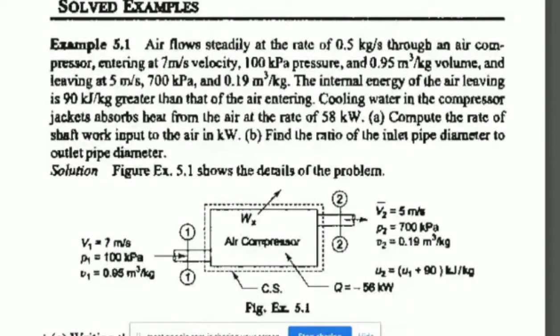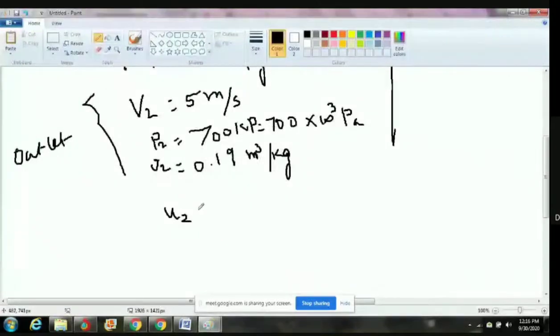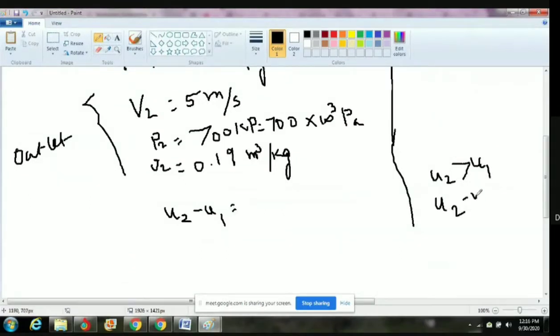The internal energy of the air leaving is 90 kilojoules per kg greater than that of air entering. What is meant by that? U2 minus U1. U2 is greater than U1, but we don't know the value. So I can write U2 minus U1.